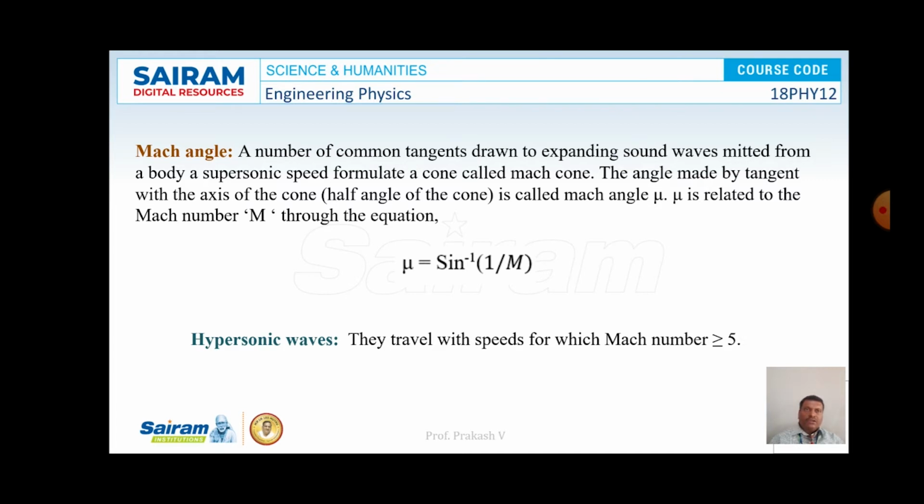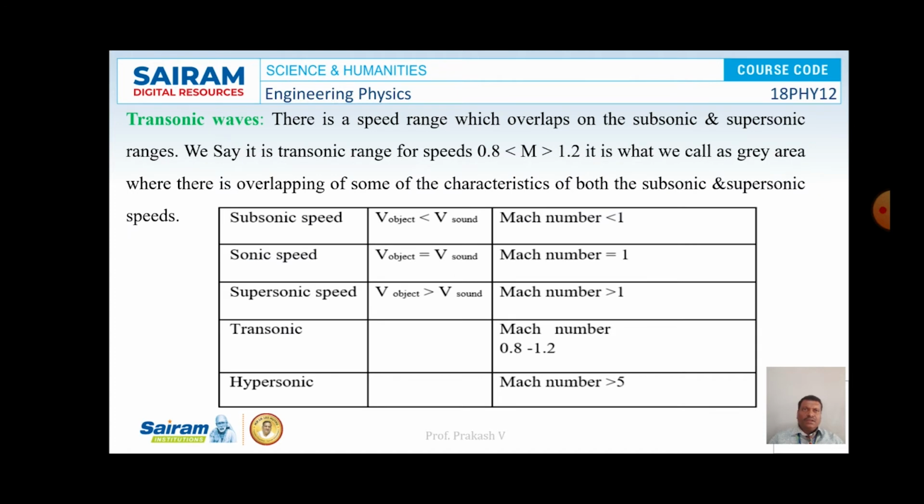And when we look at hypersonic waves, these are waves which travel with speed greater than the speed of sound, and the Mach number for hypersonic waves is greater than or equal to 5. And another type of wave is the transonic wave. Transonic waves have Mach number between 0.8 and 1.2. So here is a chart expressing Mach number and also speed of various objects.